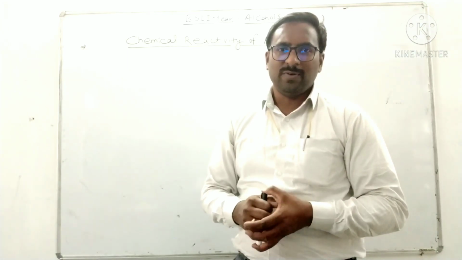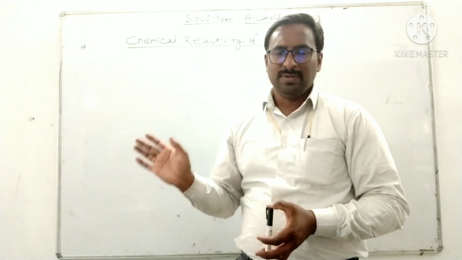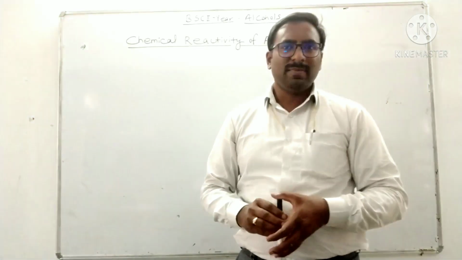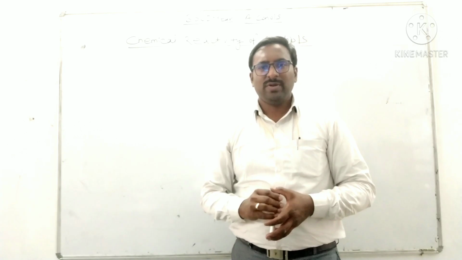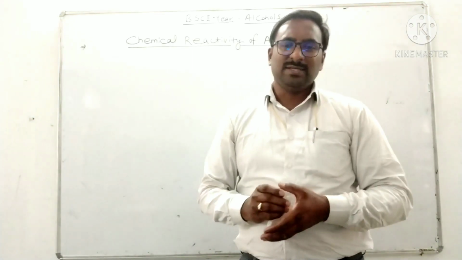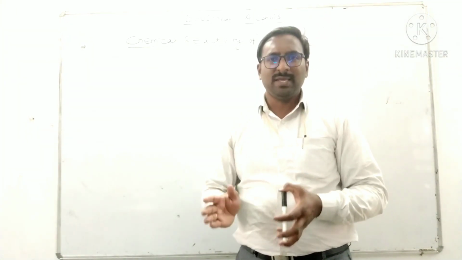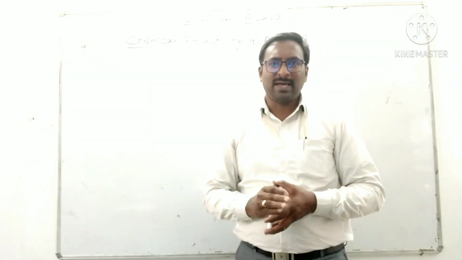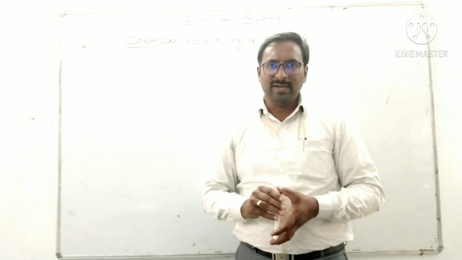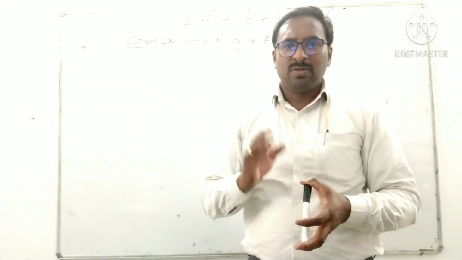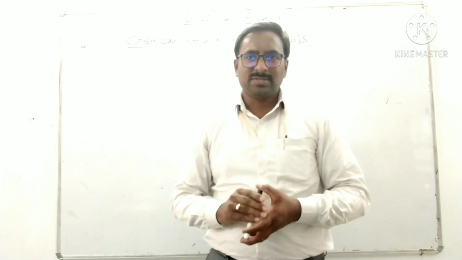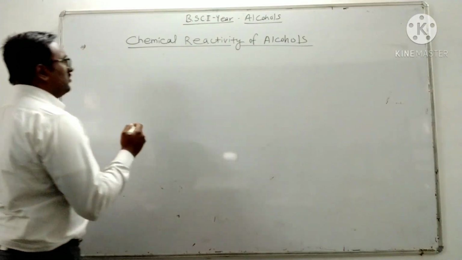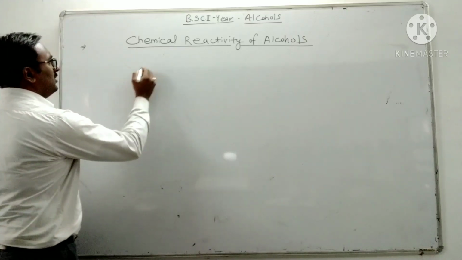Two types of reactivity can be shown by the alcohol: alcohol may act as a nucleophile or as an electrophile. Whenever alcohol reacts as a nucleophile, there is breaking of the oxygen-hydrogen bond, and whenever alcohol reacts as an electrophile, there is breaking of the oxygen-carbon bond. So let us discuss in brief. In this lecture we will study reactivity of alcohol.